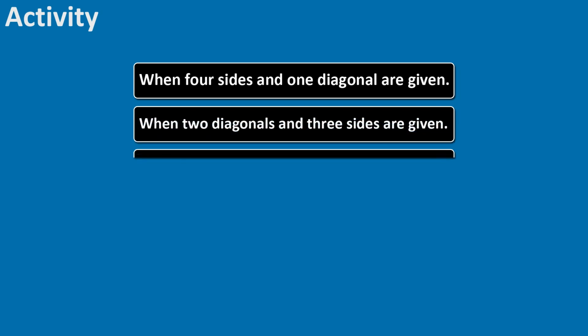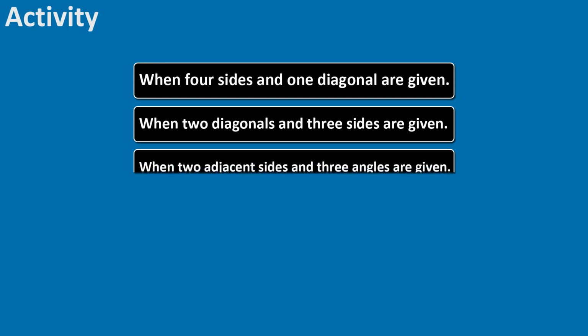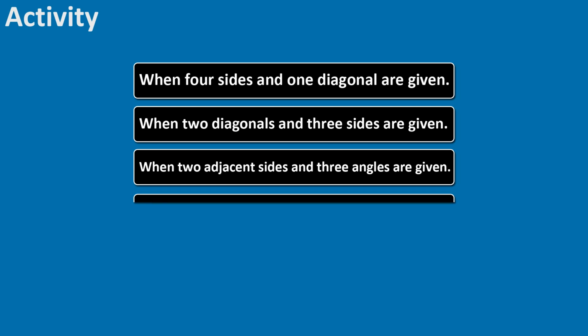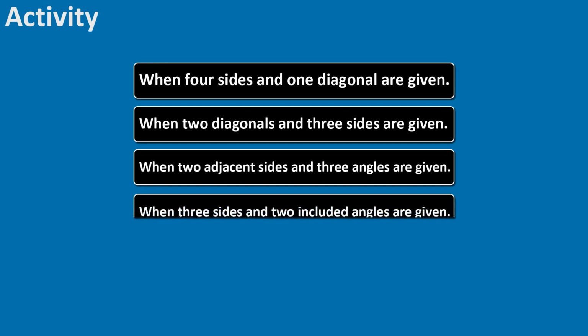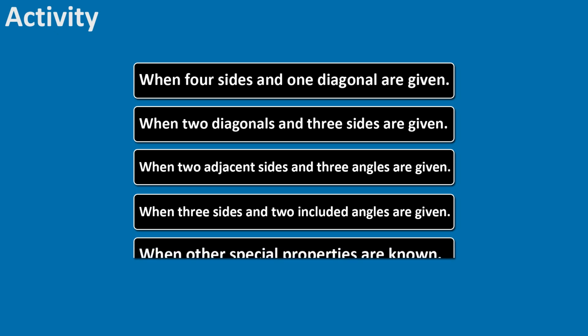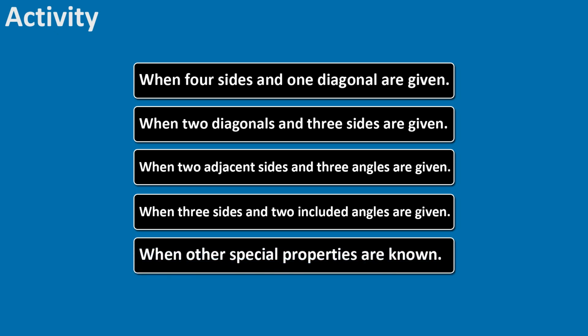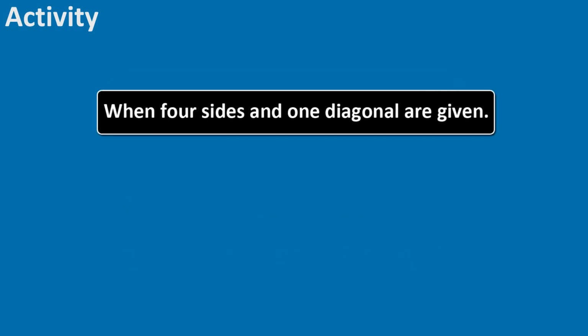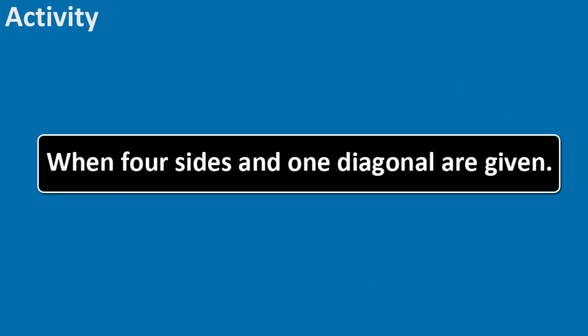When two adjacent sides and three angles are given. When three sides and two included angles are given. When other special properties are known. Let us take up these constructions one by one. When the lengths of four sides and a diagonal are given.